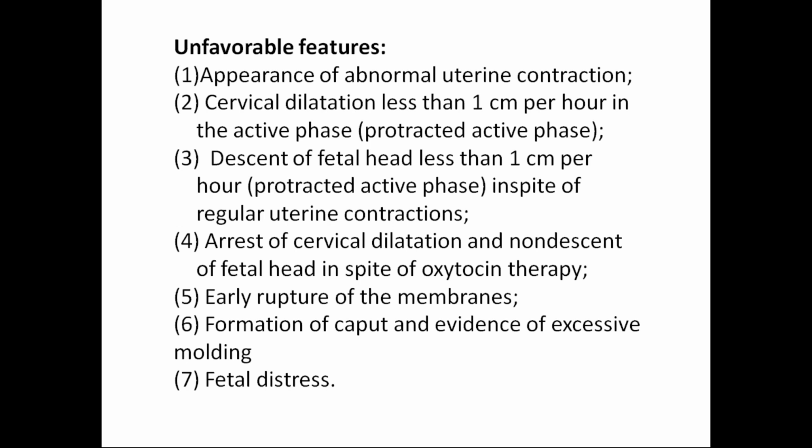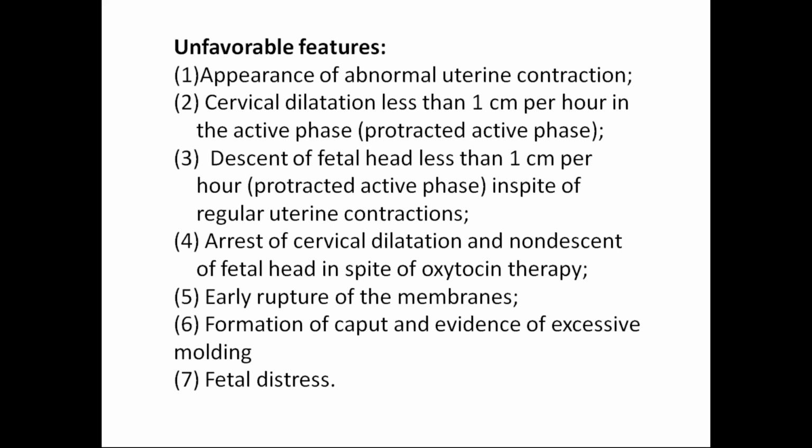If the cervical dilatation is less than 1 centimeter per hour in the active phase, and descent of the fetal head is less than 1 centimeter per hour, that is a protracted active phase, in spite of good uterine contraction. Then there is arrest of cervical dilatation and non-descent of the fetal head in spite of oxytocin therapy.